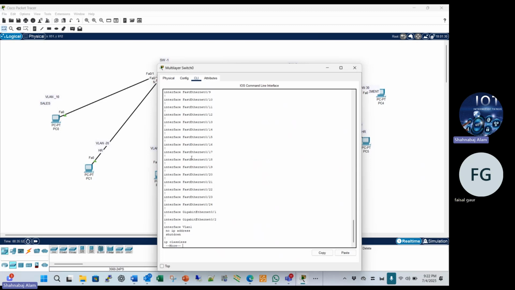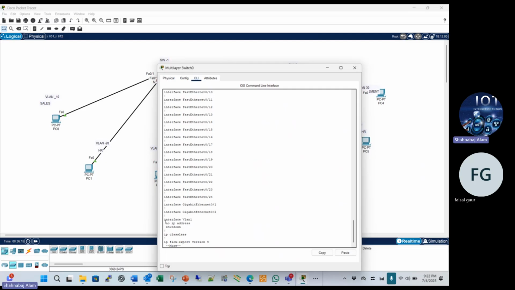Right now there is no configuration on the ports, so you see only the port names, interface FastEthernet 0/14 only. You do not see any configuration on the switch because there is no configuration.